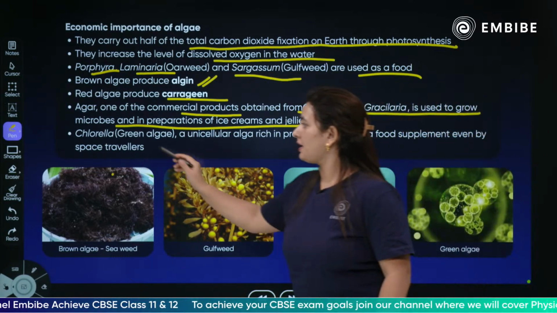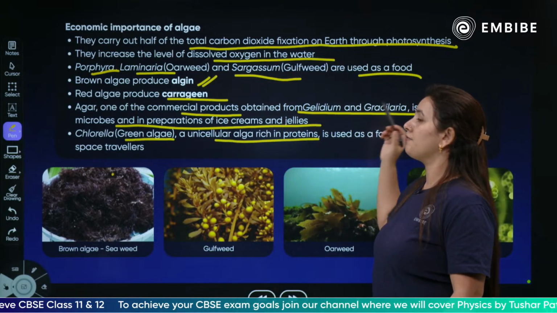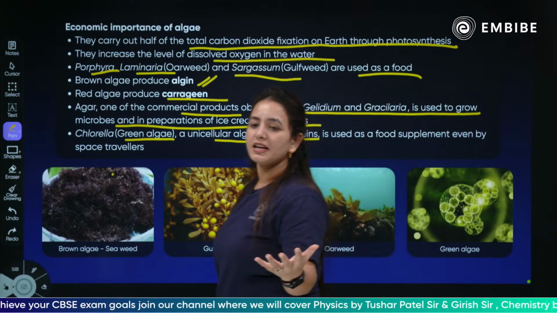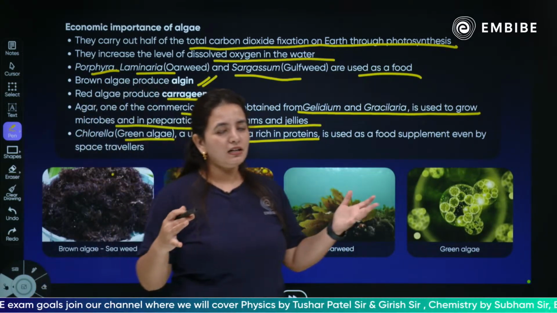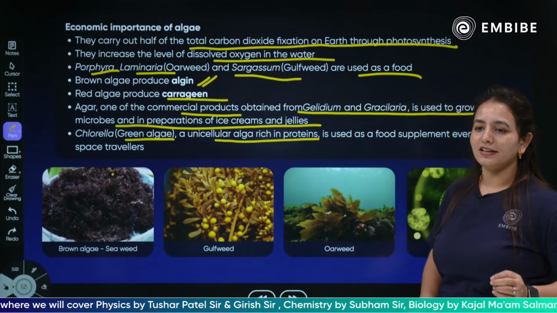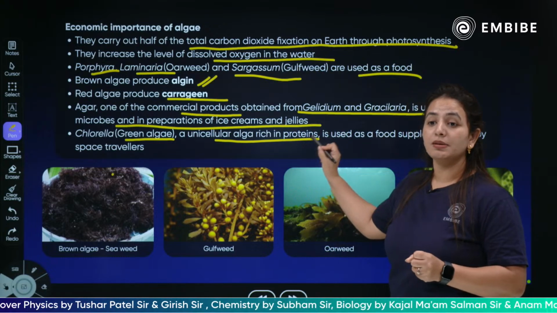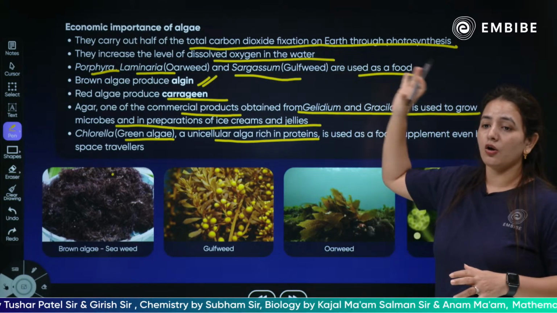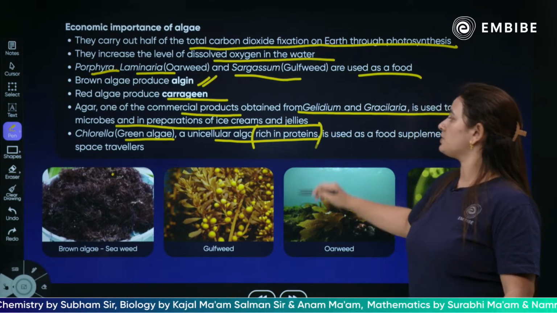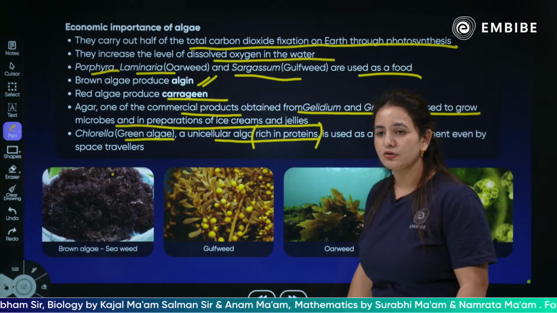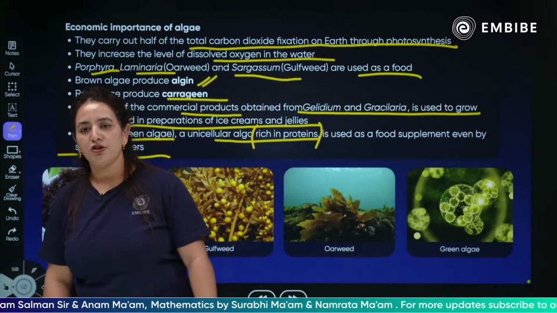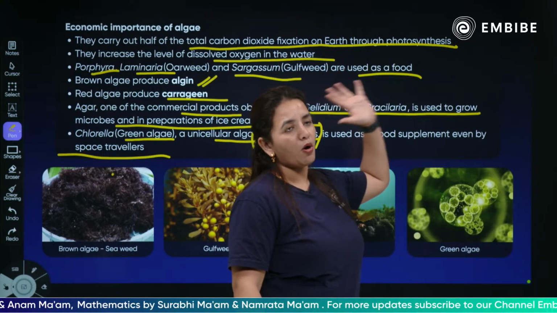Next, the last is Chlorella, which is a green algae, a unicellular algae which is extremely rich in protein. Whenever somebody is traveling into space, they cannot eat idli sambar or dosa. They can only eat what? The Chlorella, which is extremely rich in protein, because they have to live there for a lot of days. So it is also called space food, consumed by the space traveler. So these are a few economic importances of the algae.